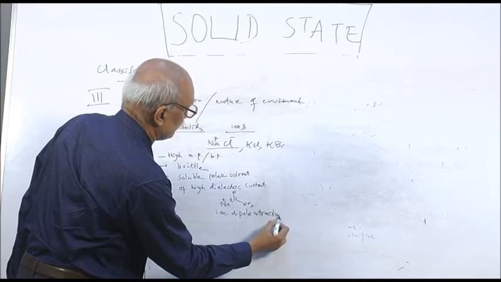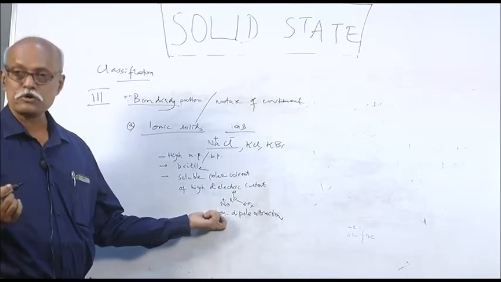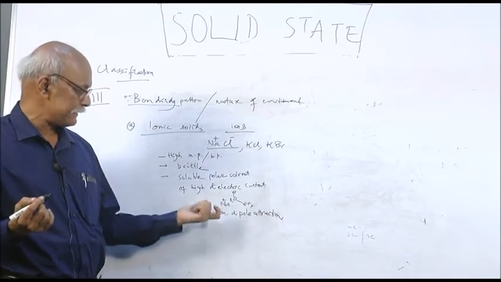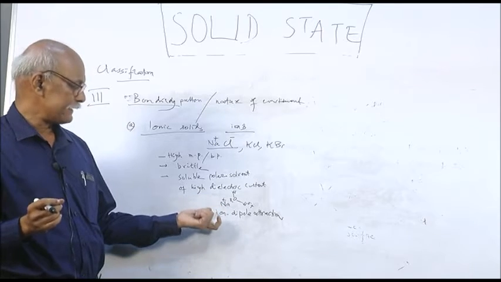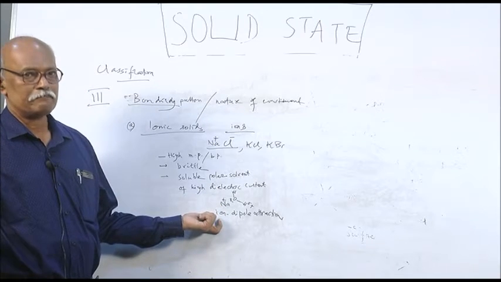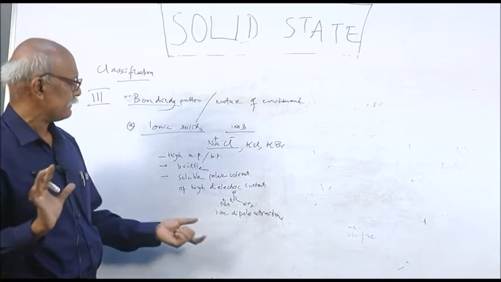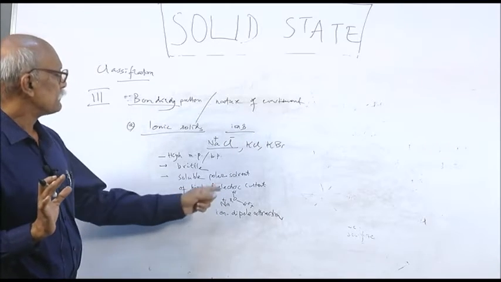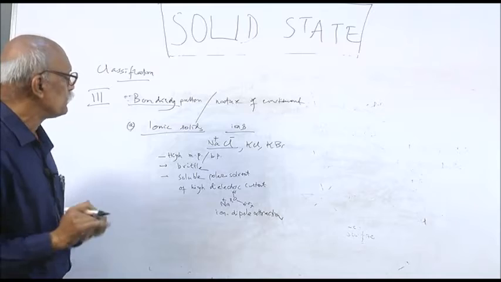That force is called ion-dipole attraction. The ion is the solute, the dipole is the solvent, and a substance dissolves when there is a solute-solvent attraction. If the solute-solvent attraction is there, then the substance is soluble. So the solubility of sodium chloride is due to this.